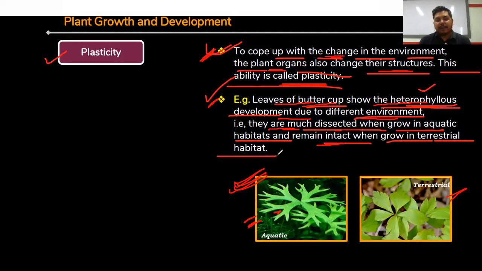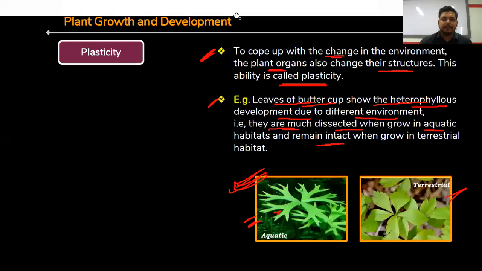In case of the buttercup plant, they are showing heterophyllous development, which means different types of leaves. Just see, when they are present in aquatic or water condition, they show such a long type of leaf, and when they are present in the terrestrial region, they show such a flattened leaf structure. This is called plasticity, right?